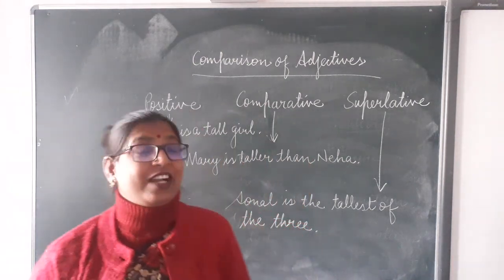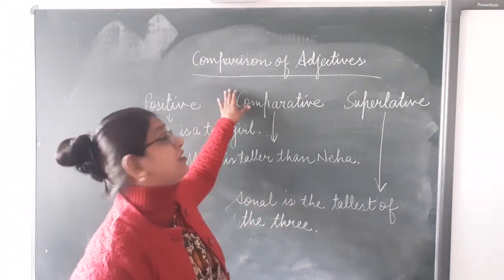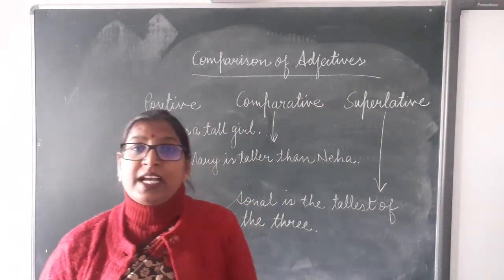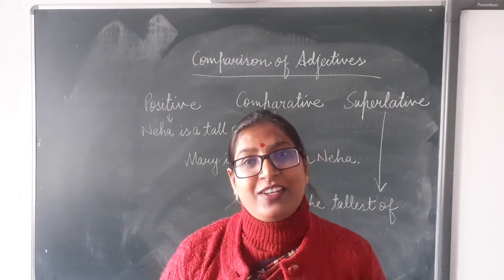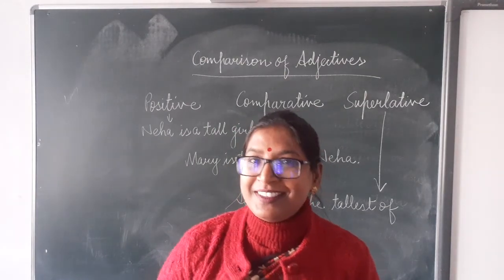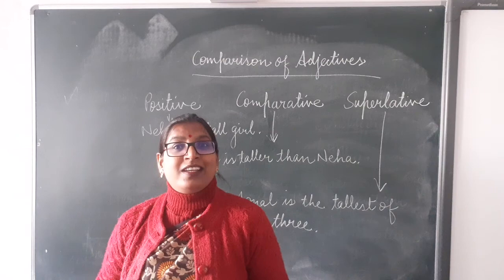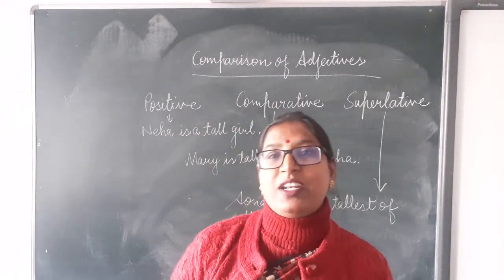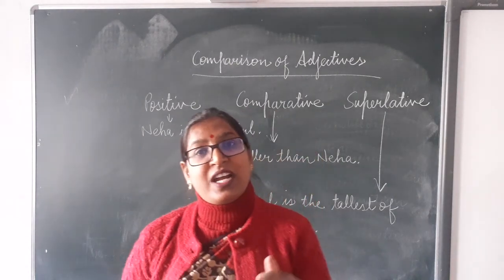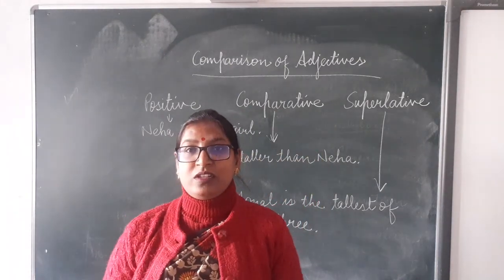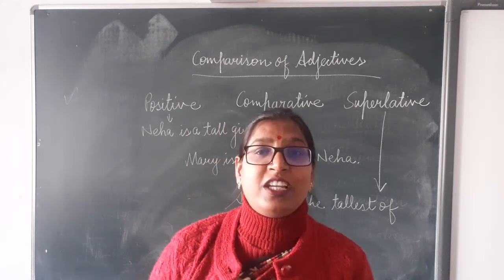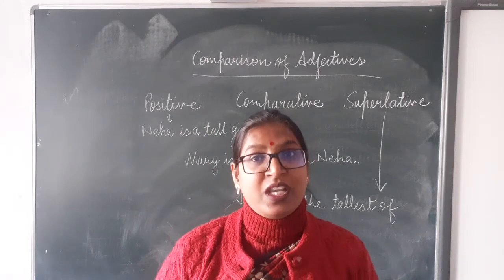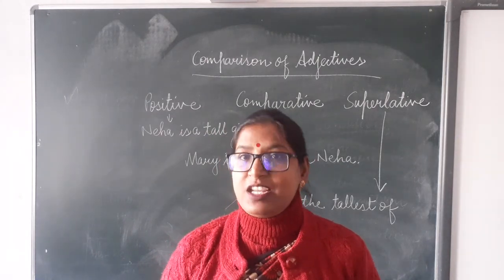Dear children, today we are going to start the new chapter, that is comparison of adjectives. I have already taught you what is an adjective. Do you remember? Adjective is a word which describes a noun. The words which are describing a noun, or which are giving some additional information about the noun, are known as adjectives.